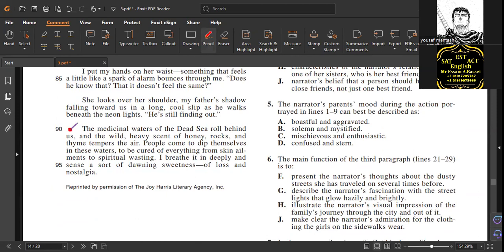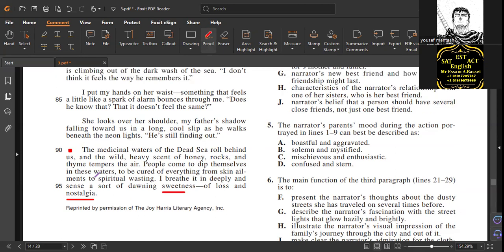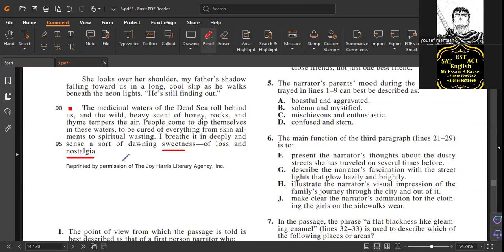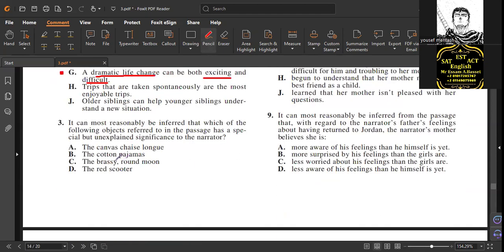Now let's look at the last sentence: "I breathe it in deeply and the sense of sort of drawing sweetness of loss and the nostalgia." Nostalgia is like enjoying past memories, a collection of your past childhood. You see it? That's fine. So through reading, you can answer this question at the end, once you collect information. So you can skip it at the end.